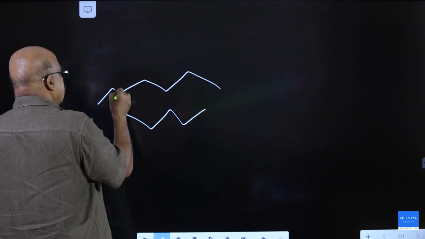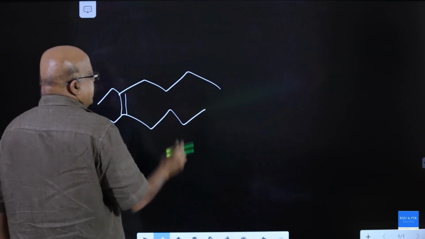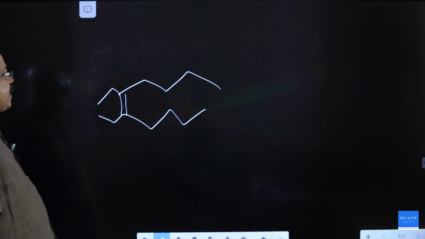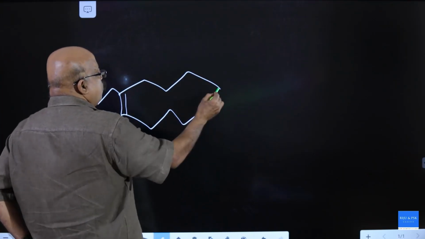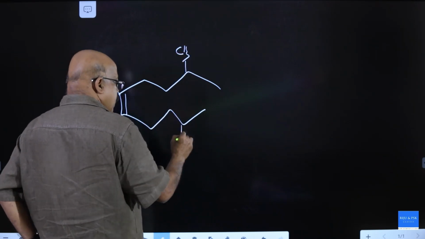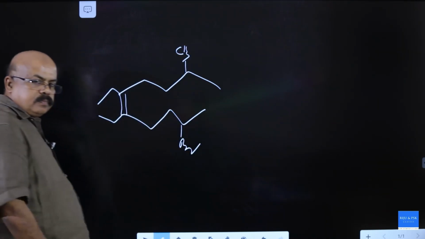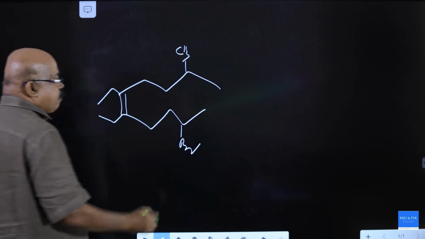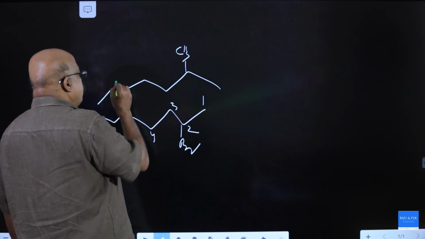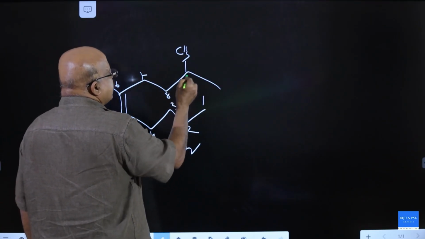Here it can be numbered from any end. It is 5,6-diethyl dec-5-ene. 1, 2, 3, 4, 5. There is a methyl and a bromine. Here numbering should be done from this side. 1, 2, 3, 4, 5, 6, 7, 8, 9, 10.